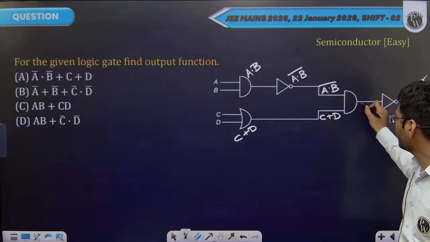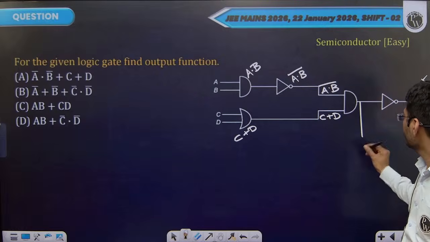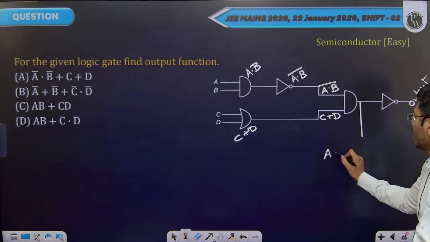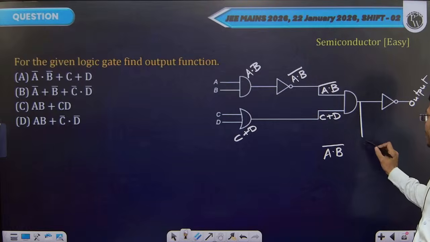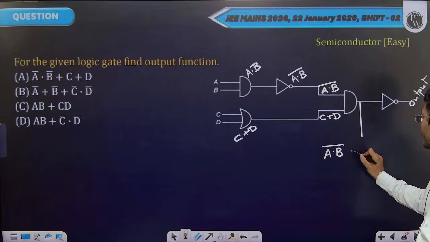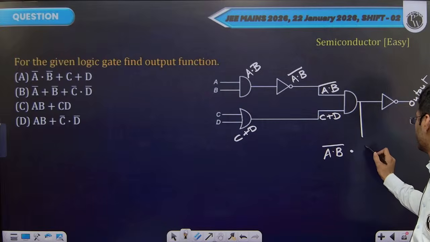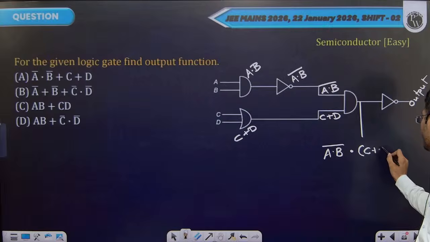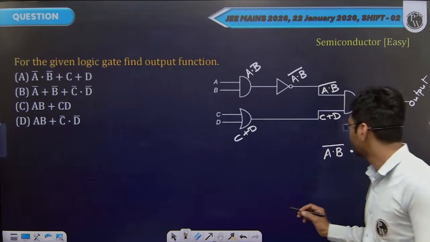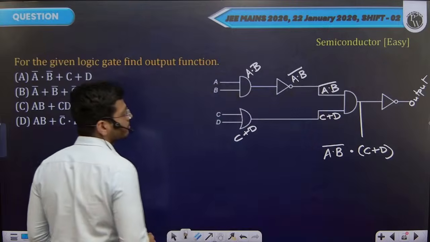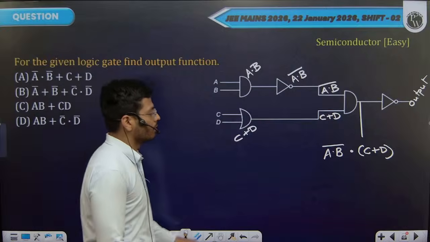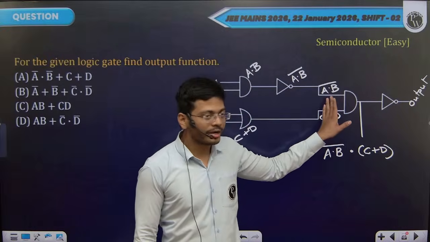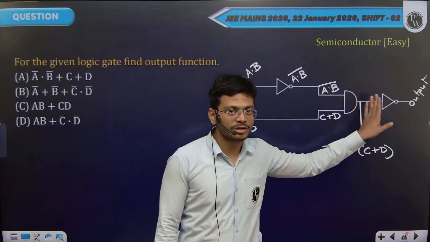What will be the output here? Here you shall be receiving A and B bar and C or D. This output of AND gate is then being fed into the NOT gate.